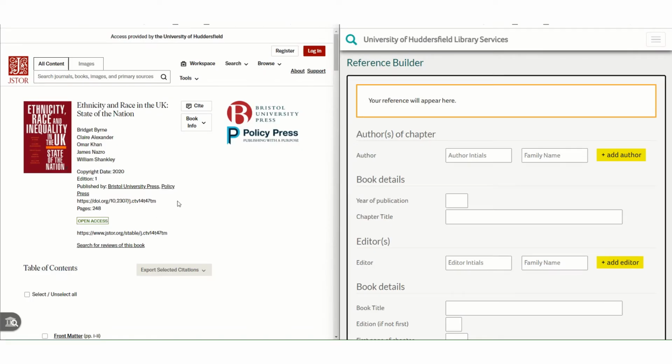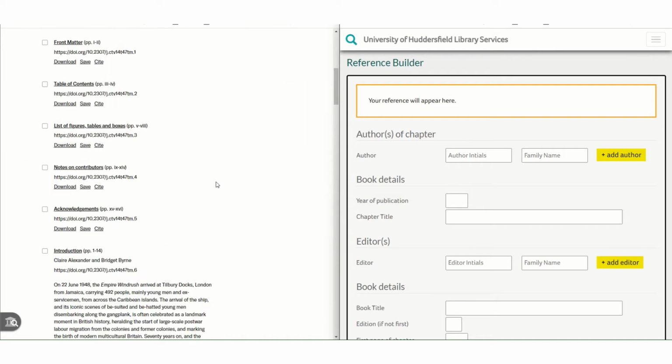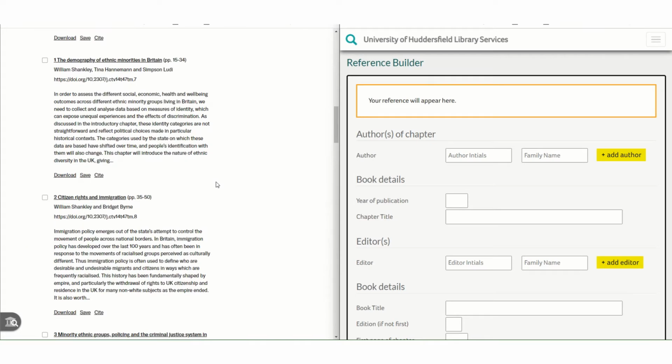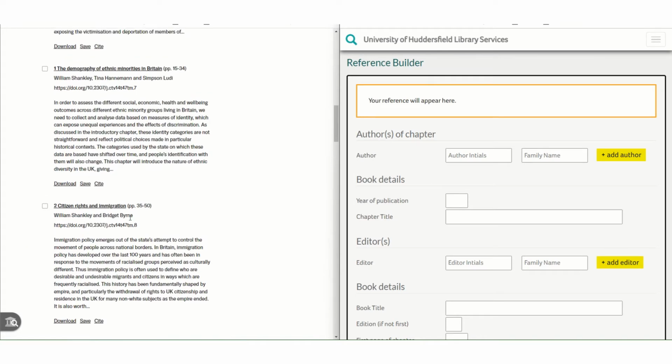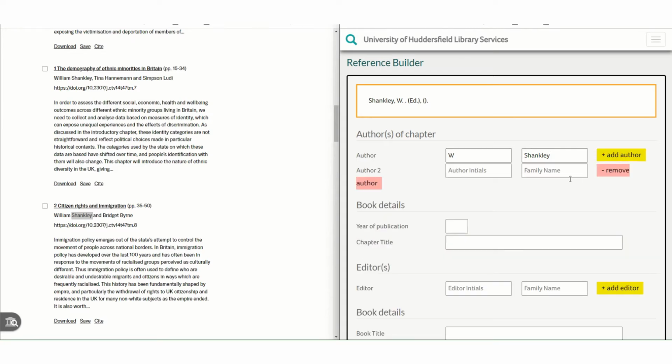Let's go through an example using this ebook, Ethnicity and Race in the UK. I'm going to cite Chapter 2, Citizen Rights and Immigration. So the authors of this chapter are William Shankly and Bridget Byrne. So I just need to put in the author initial and family name or surname. And as there's more than one author, I can use the Add Author button to add Bridget Byrne in there as well.